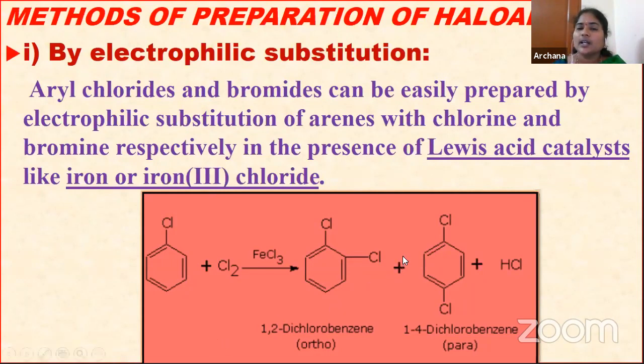So these aryl chlorides are formed. Not only aryl chlorides, we can also prepare aryl bromides with the help of this electrophilic substitution reaction. So this is one of the preparations for the haloarenes.